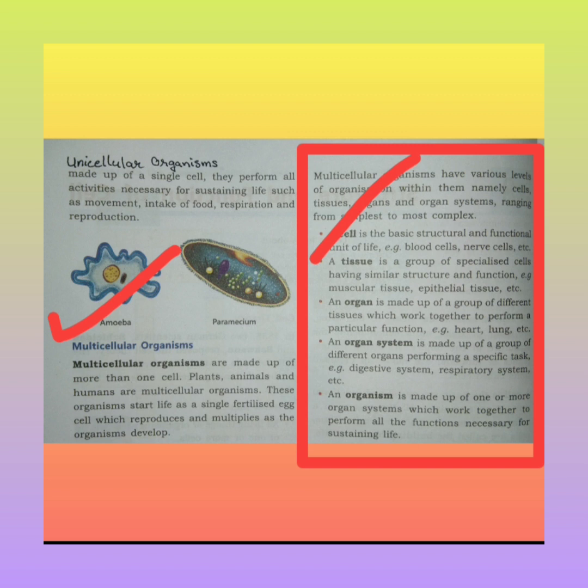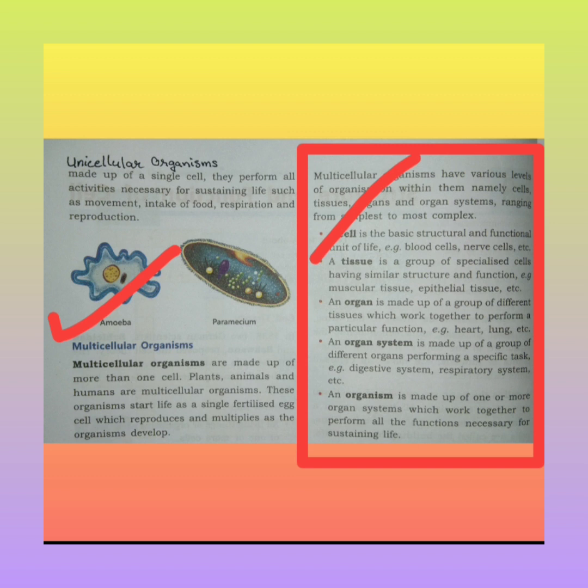Always remember, it may come in your exam: what is the unit of life? So cell is the unit of life. Example, blood cells, nerve cells, etc. Second, tissue. A tissue is a group of specialized cells, which together form a tissue having similar structure and functions. Example, muscular tissue, epithelial tissue, etc.